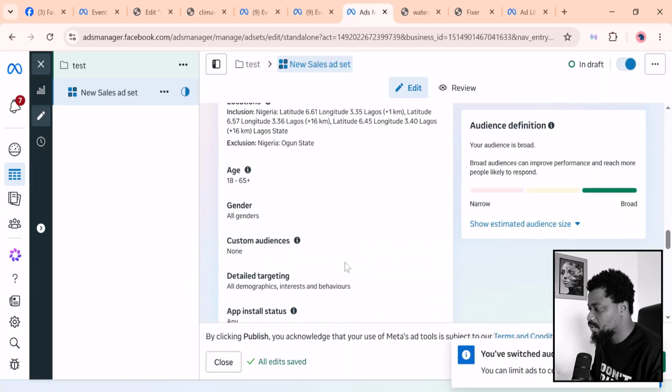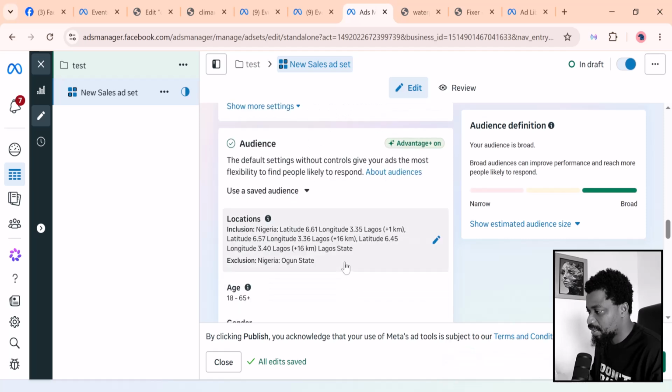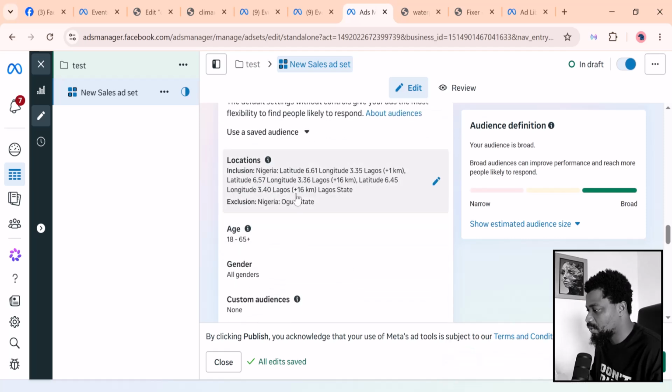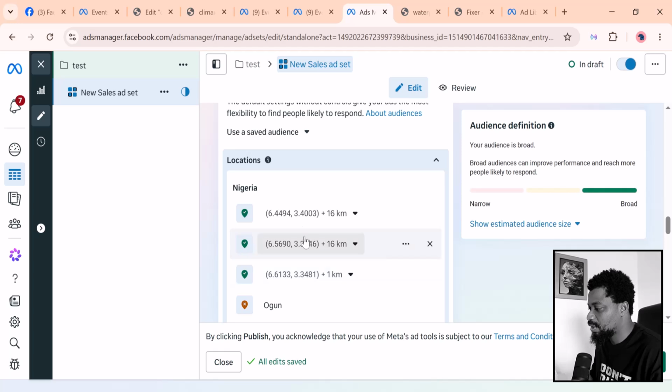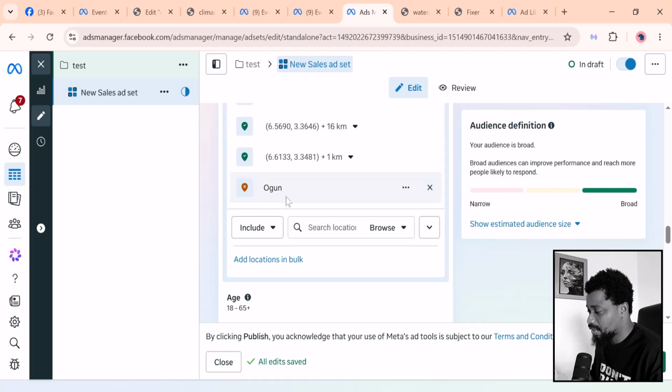So it's now going to further limit the ads, but we are not done. You now come to the location here, and in this case I had included the postal code or zip code of the particular locations that I want to target, and I excluded this because I don't want this advert to go outside of Lagos.